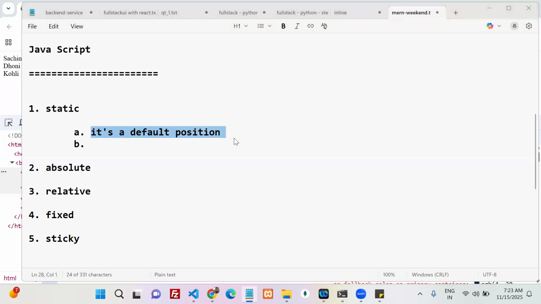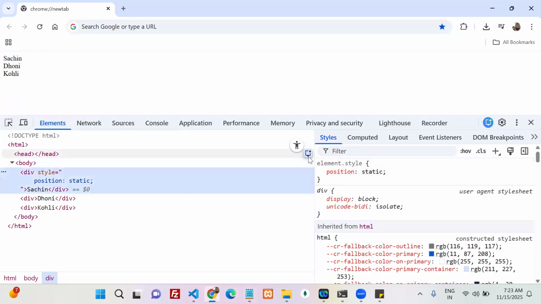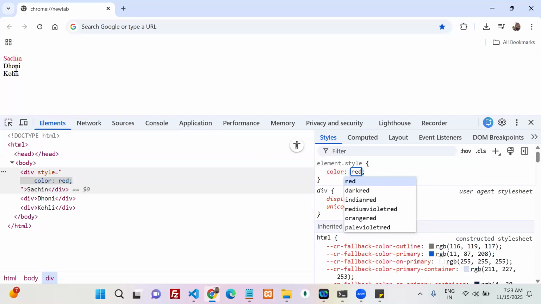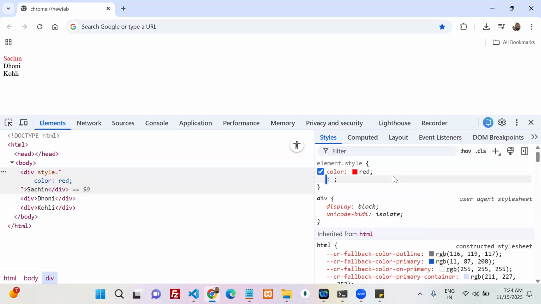Now, whenever you apply color to this particular Sachin, color red is applied or not applied? Affected or not affected? This particular property, affected or not affected? Affected, right? Now, like that, I'm going to write some other property. Is it affected or not affected?